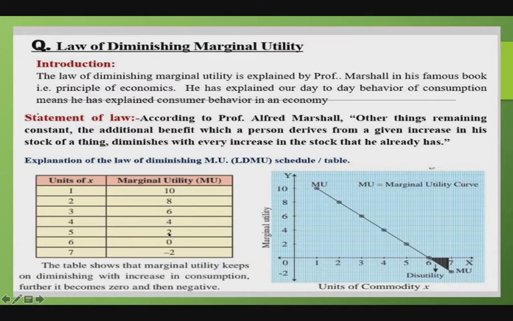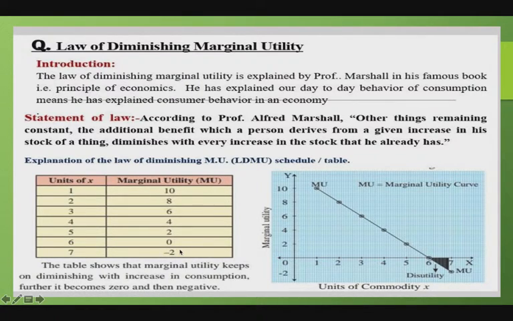The sixth unit is the marginal unit because the consumer has to decide now whether to consume it or not. The consumer will not consume the seventh unit because it will give negative utility. Marginal utility becomes negative, or dissatisfaction. It is also called disutility.